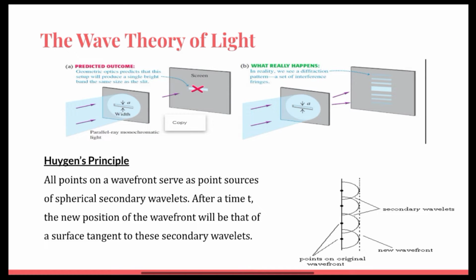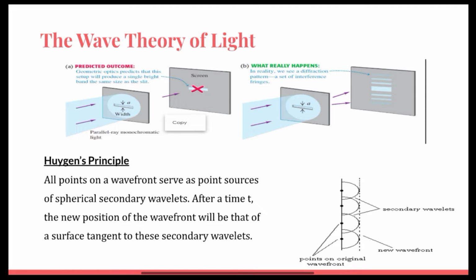Wave theory of light. Sir Isaac Newton proposed that light was made of tiny particles, while Christian Huygens believed that light was made of waves propagating in the direction of its movement. When he was asked about the medium, he said it is the ether medium. We cannot see it or feel it, but it is there.